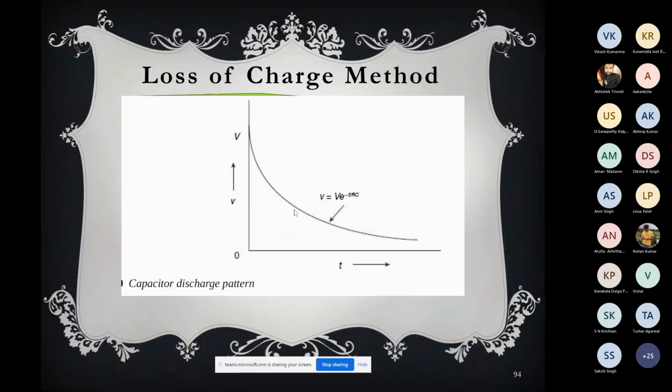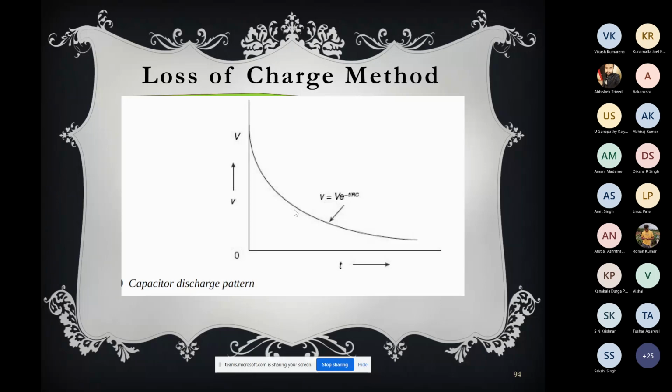So if you see this point, how will the capacitor discharge? At t equals 0 it is V, and at t equals infinity it will go to 0. The curve it will follow is small v equals capital V, that means the voltage at t equals 0, into e to the power minus t by RC. It becomes an RC circuit, and the capacitor will discharge through the resistance R. If we know the values of v at two different points of time, and if you know the value of C, the capacitance, you can easily calculate the value of R, which is typically very, very high.